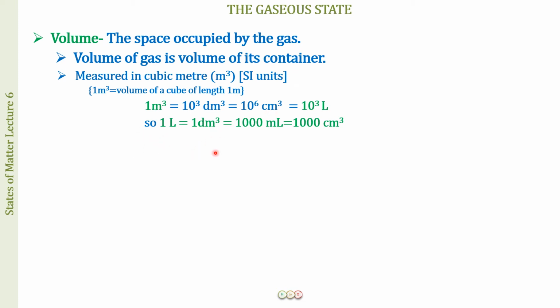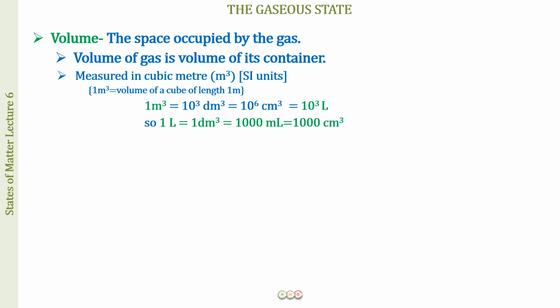1 liter is equal to 1000 ml. So 1 decimeter cube is also equal to 1000 ml, and this is also going to be equal to 1000 centimeter cube. Because here also you have learned 10 power 3 decimeter cube is equal to 10 power 6 centimeter cube. So from here also, I hope you understand that 1 decimeter cube is equal to 1000 centimeter cube. These are the relations which are going to be very important for you. You should know them very well.